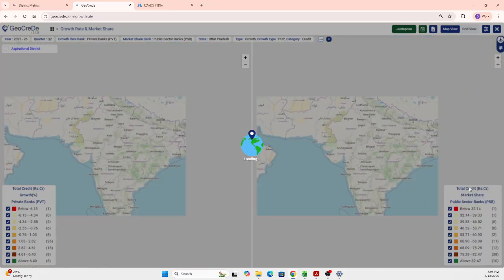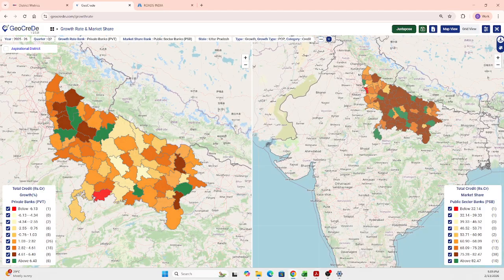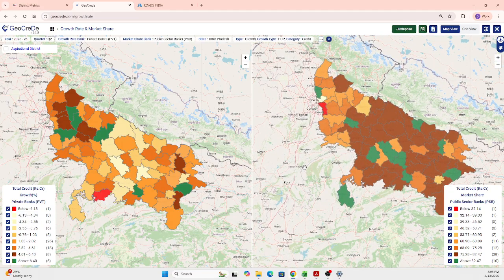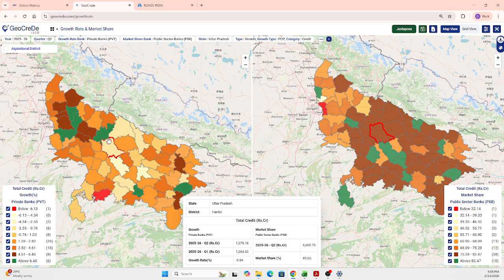Once after doing that, you will have this twin mapping technology, and it will give you the values based on that. The left shows you the growth rate of private banks, and to the right, you get the market share of public sector banks. Upon hovering over, you can get the value in both terms.